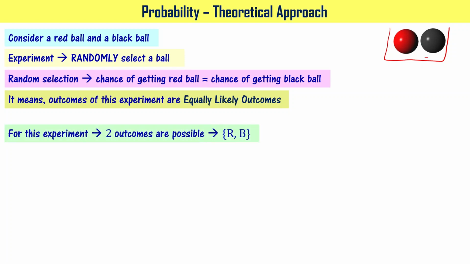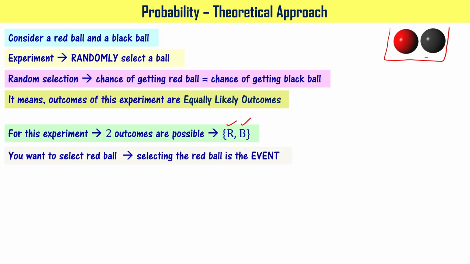For this experiment also, if you see, two outcomes are possible. One is picking this red color ball, that is denoted using R, or picking the black color ball, right? Let's say that you want to select the red color ball. It means the event is selecting the red color ball, right? So now, if you observe, there is only one option for picking the red color ball, this one. So only one outcome leads to the event.